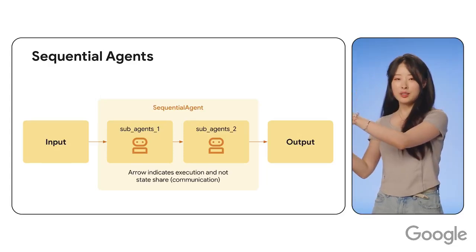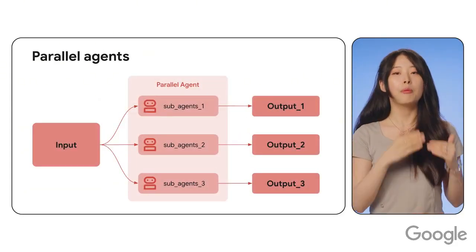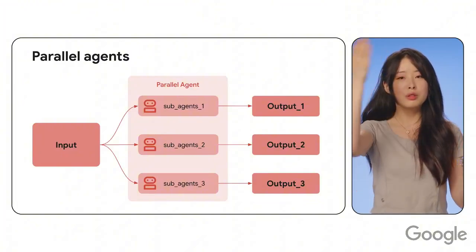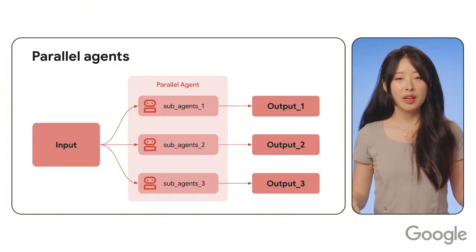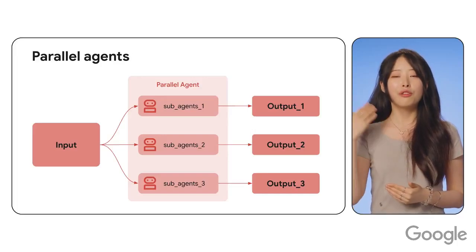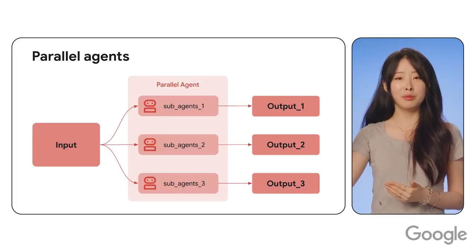The second type of workflow agent are parallel agents. They're like a manager assigning tasks to 3 employees all at once. It is really great for use cases like independent tasks. For example, you're fetching data from multiple APIs simultaneously.